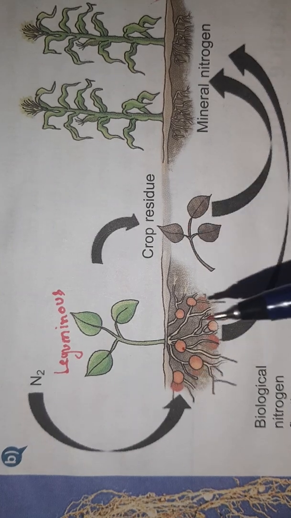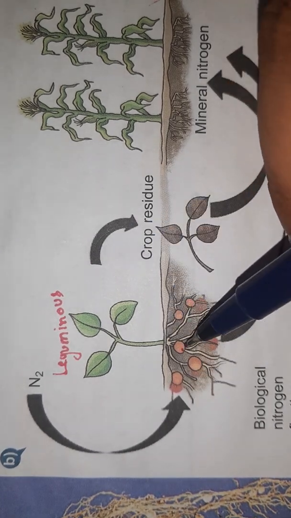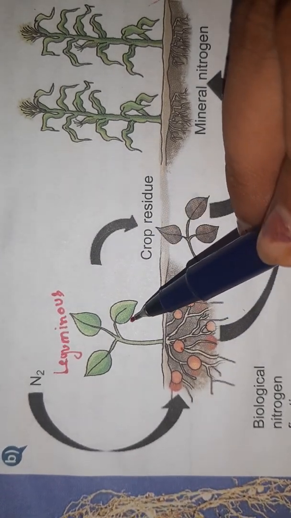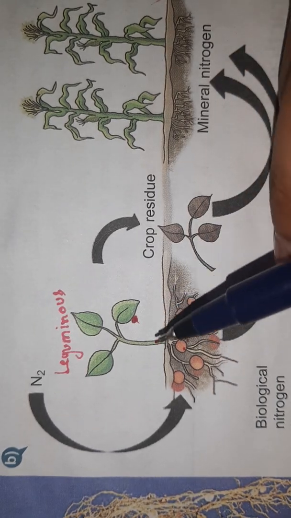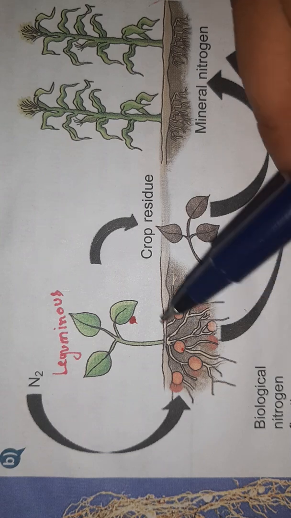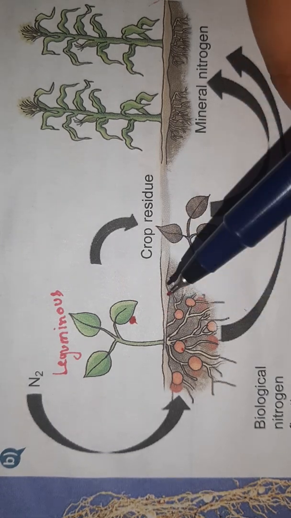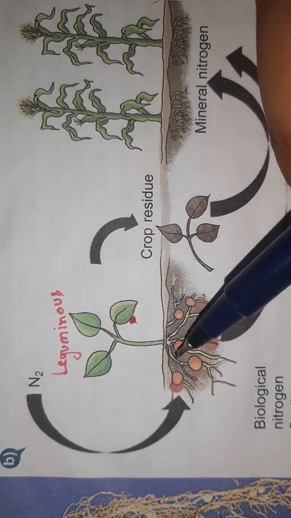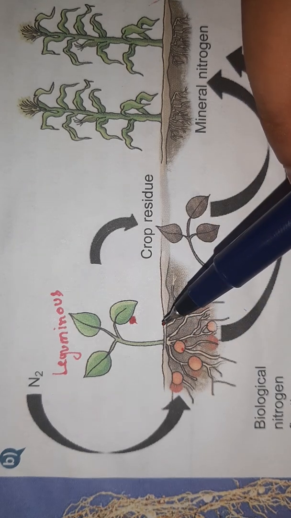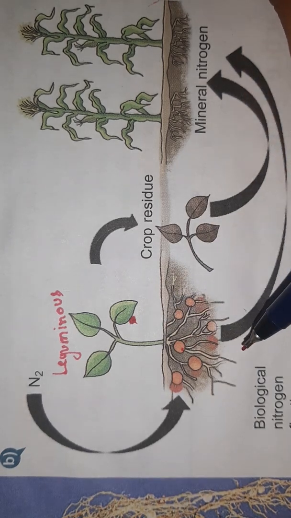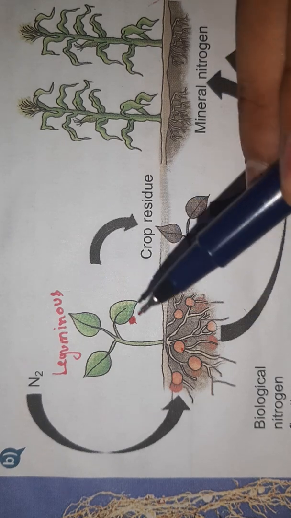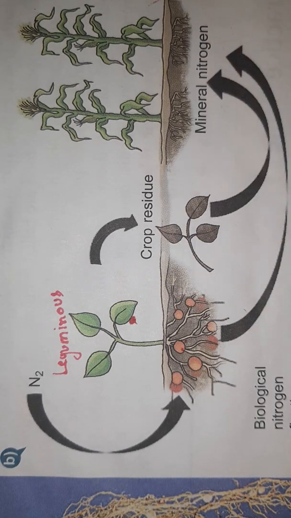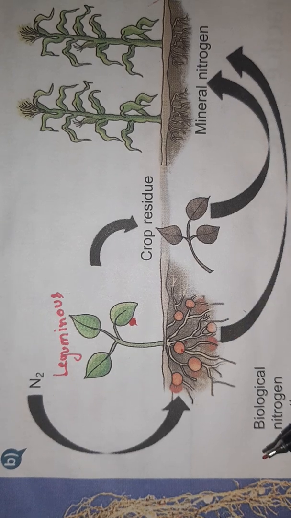So the rhizobium and plant both are living together, sharing shelter and helping with nutrients also. Plants provide shelter to the rhizobium, and rhizobium in return provides nutrients to the plant so that more plants can be grown. So this process is known as symbiosis.